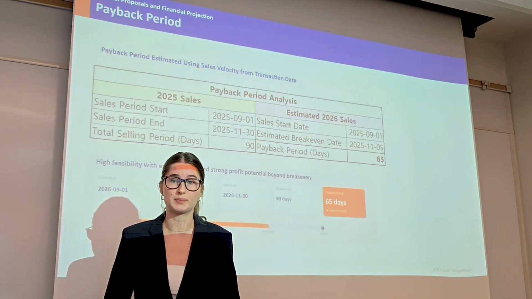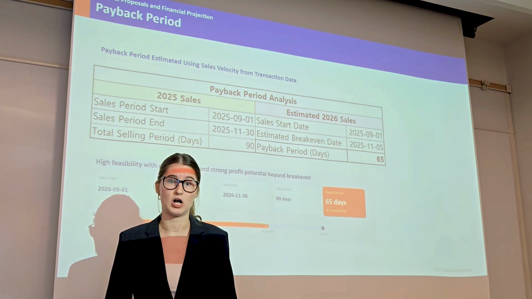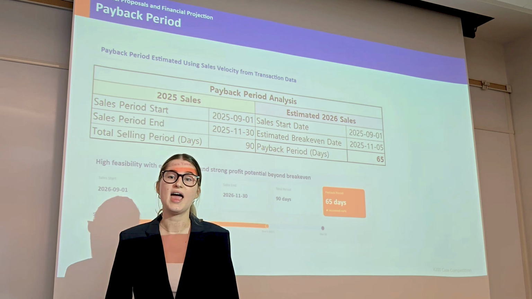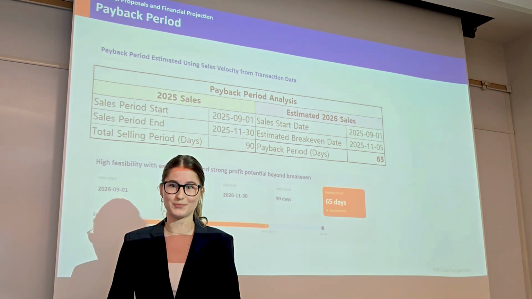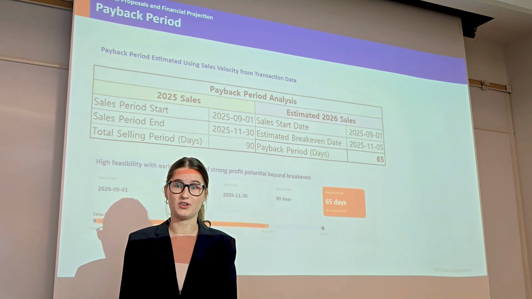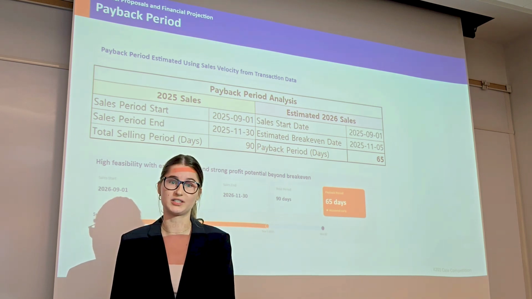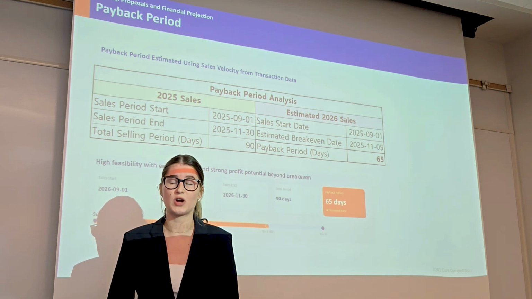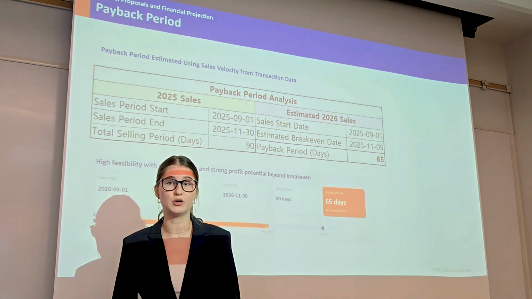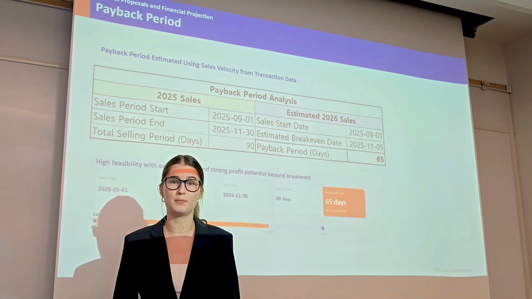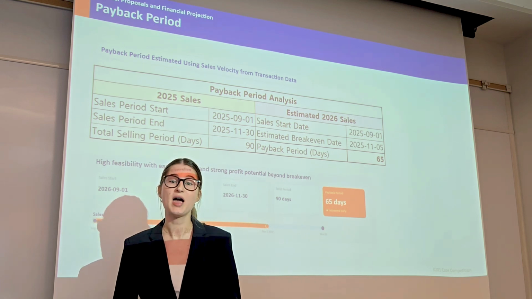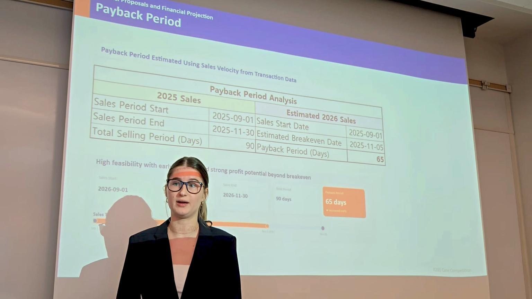From there, we see strong upside. Increasing the price to $70 raises profit to over $13,000, and at $75, profit exceeds $15,700. At higher demand levels, profit approaches $20,000. This shows that pricing is the strongest driver of profitability. Finally, based on the expected sales of about 5.5 units per day, we reach break-even in approximately 65 days within a 90-day selling period, allowing most of the season to generate profit.